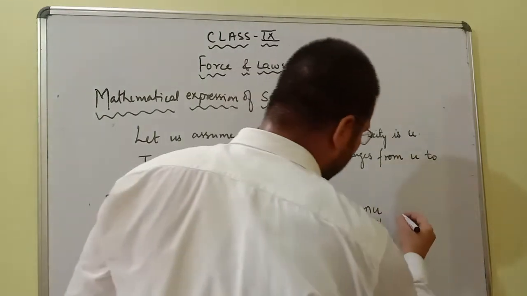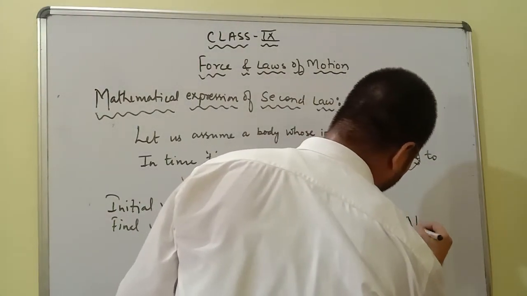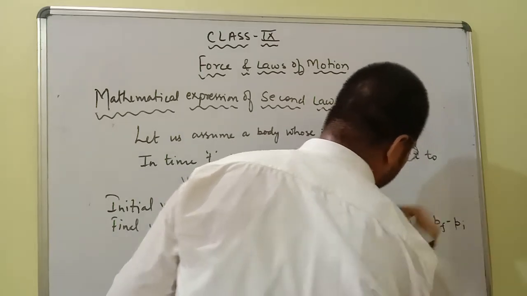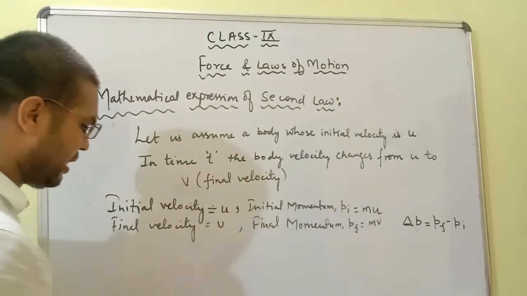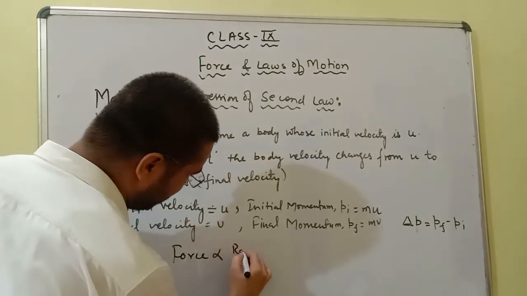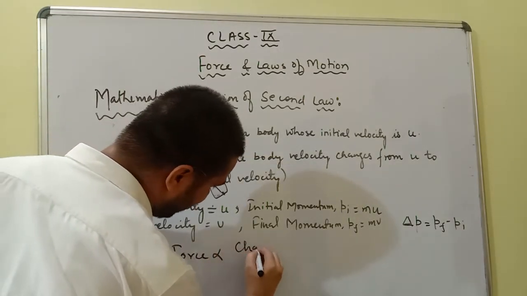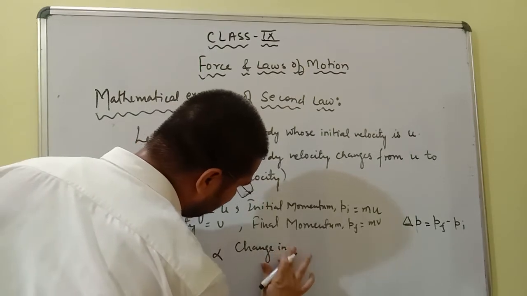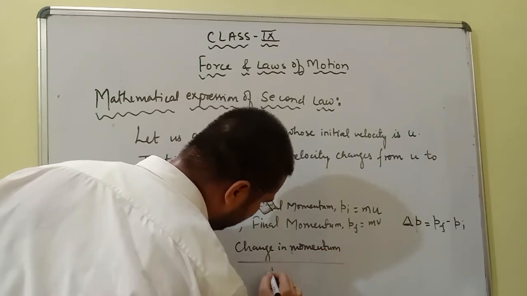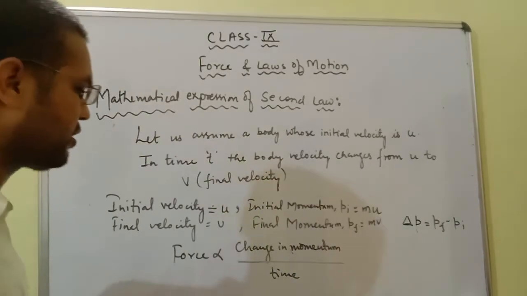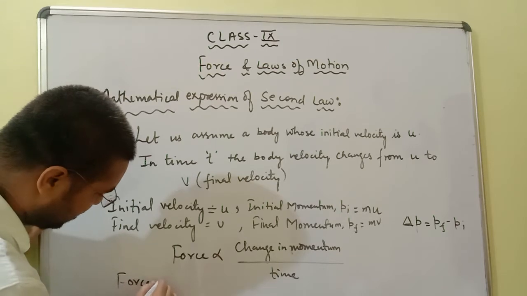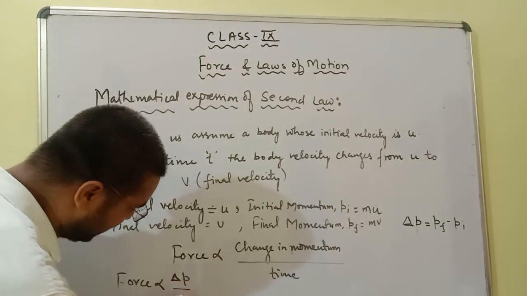So what will be the change in momentum? The change in momentum I am representing with delta P, and it will be final momentum minus initial momentum. But according to the second law, we are saying that force is directly proportional to change in momentum upon time. What is force? Force is directly proportional to change in momentum upon time. It means force is directly proportional to delta P by t.